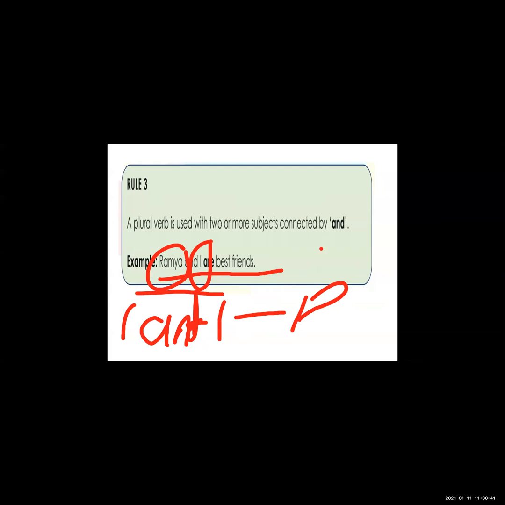Are is the plural verb. Again, Ramya and I are best friends. Ramya is one person and I is one person and they are connected with and, so we use are, which is a plural verb.